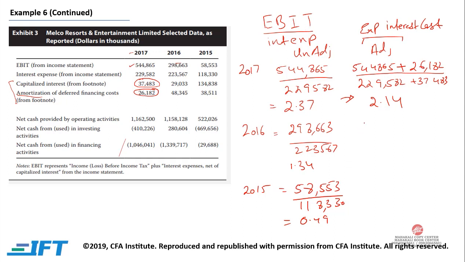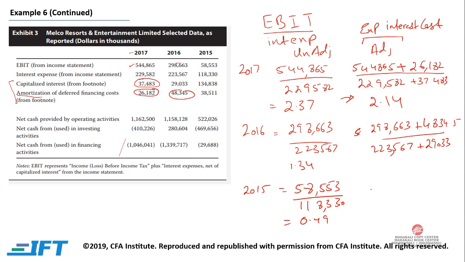Now in 2016, your adjusted interest coverage ratio, this is again what we are trying to find out, would be 298,663, and we are going to add 48,345, and interest expense would be 223,567, and we're going to increase this by 29,033.